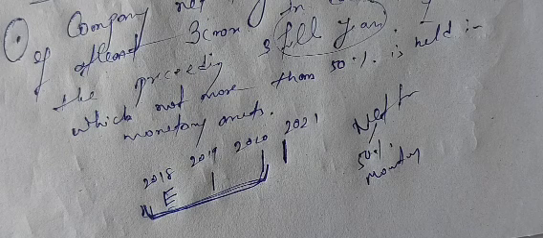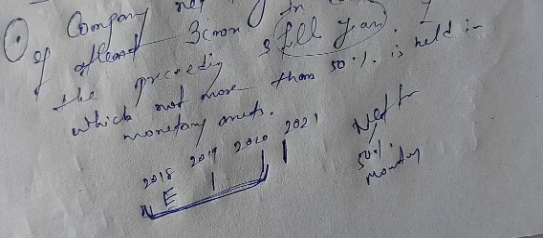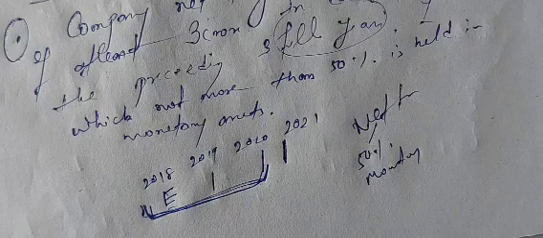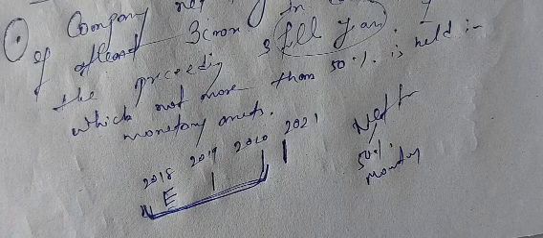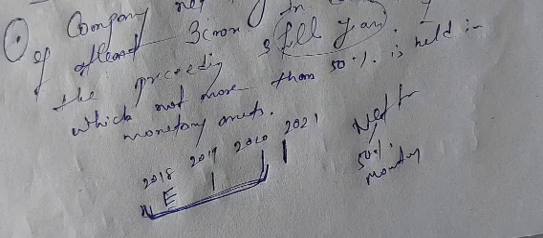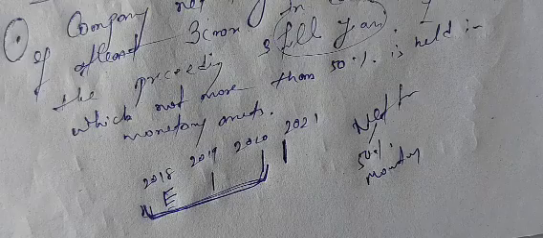So the first condition is what? The company's net tangible asset should be at least 3 crores in each of the preceding 3 full years, out of which not more than 50% should be held in monetary asset. Is it clear? So this is number 1 for an unlisted company. Now coming to the number 2 condition. Number 2 is what?